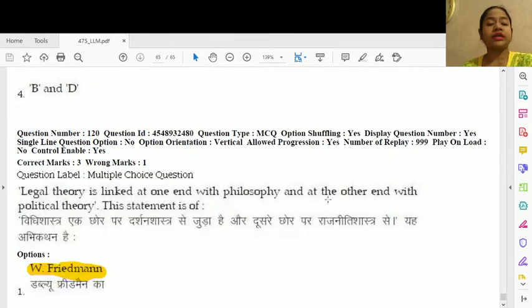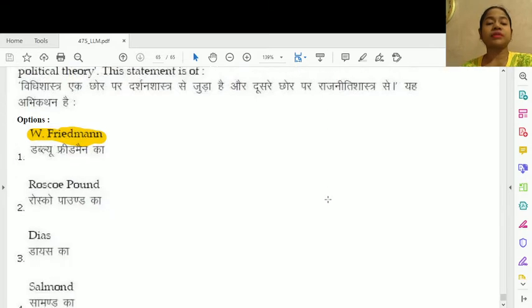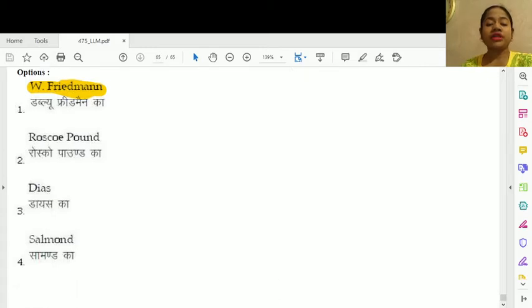Question number 120, legal theory is linked at one end with philosophy and at the other end with political theory. This statement is by option number 1, W. Friedman. So this is the end of the session.